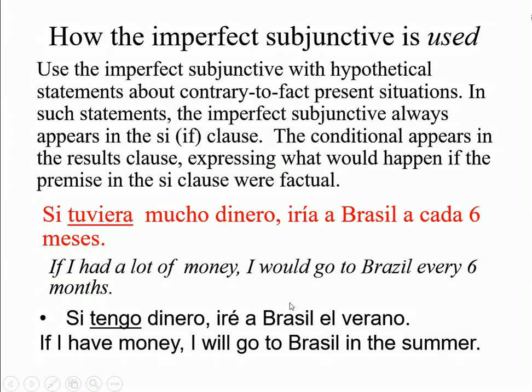Now compare to this other sentence. Si tengo dinero, if I have money, so in this situation there is a possibility, iré a Brasil el verano. I will go to Brazil in the summer. So here I'm talking about a hypothetical situation, something that is pretty much contrary to fact. Okay, I don't have a lot of money, but if I did, I would go to Brazil every month actually.